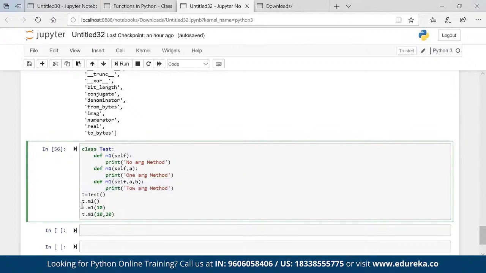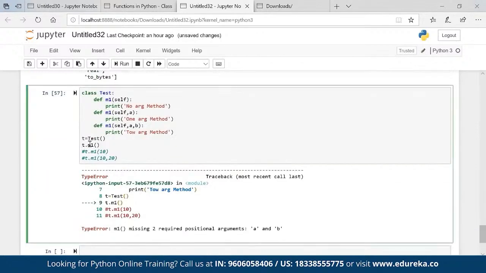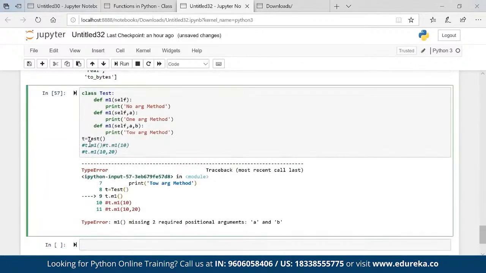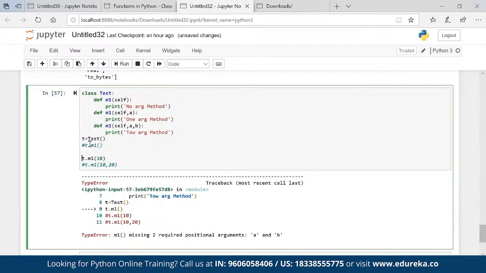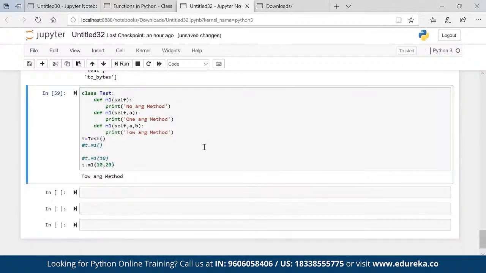Want to see that? Let me execute the first one. It's looking for a and b, so this is not working. Let's try this one. Looking for b. Also not working. Now it is working. Now the question arises, why?